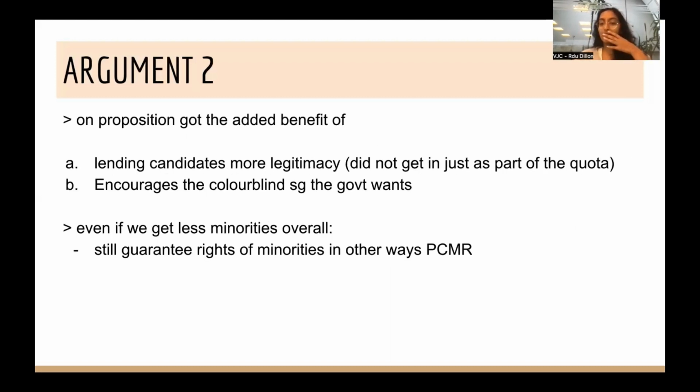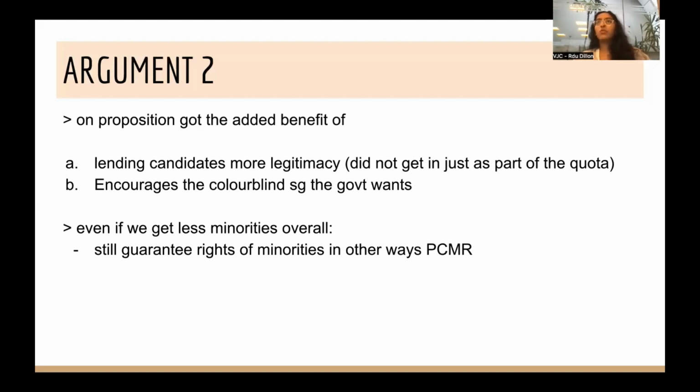But I think on proposition, there's also the added benefit that they can claim, which is that it lends these candidates more legitimacy, i.e. that they did not just get in as part of the quota. And also at the end of the day, it encourages the colorblind Singapore the government wants. Like, you now have, say, minorities there, not because to meet the quota, but because they are candidates who can stand on their own right.